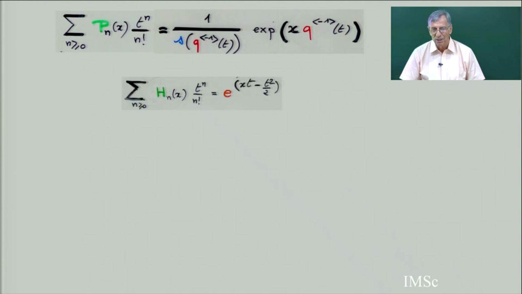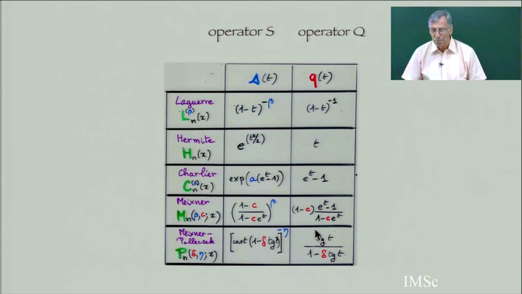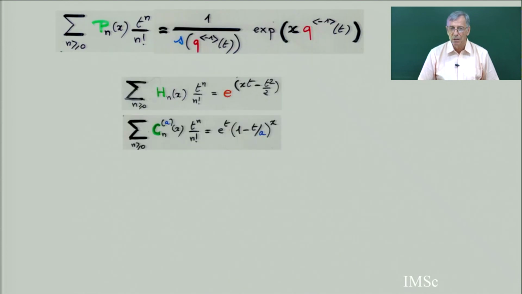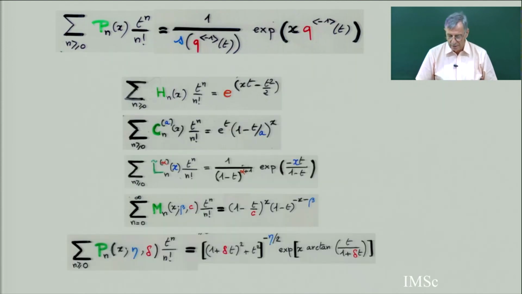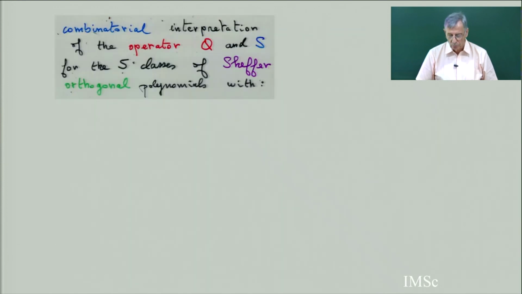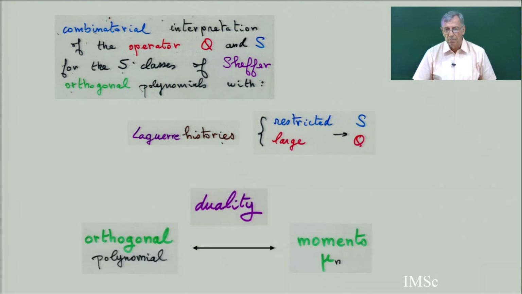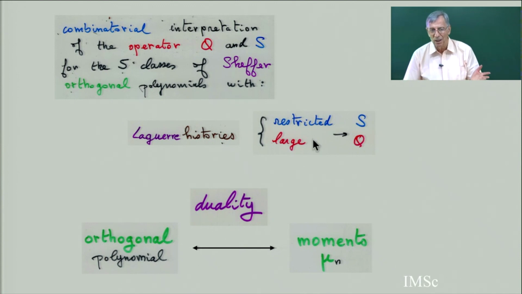And we have done what I promised, to have an interpretation of the operators S and Q. Now the interpretation is in terms of moments or analogs of moments for the extension paths going from level 0 to level i. And I have an assembly of such. So you see the combinatorial interpretation of the operators S and Q is given by restricted and enlarged Laguerre histories.